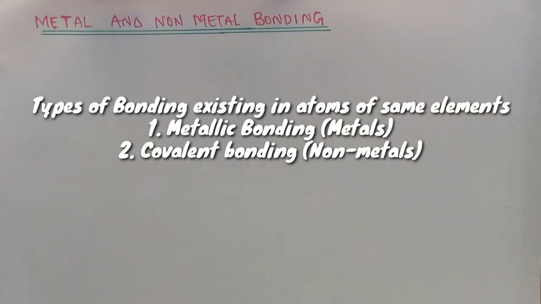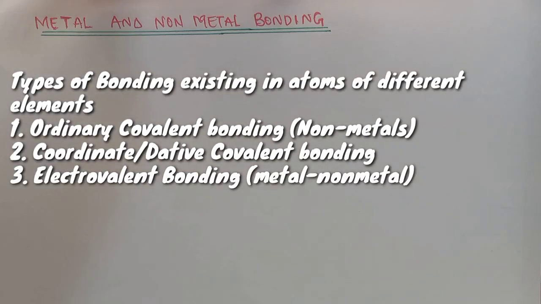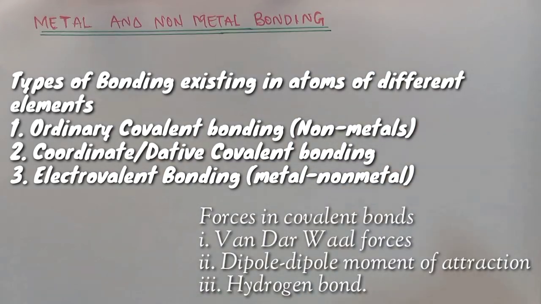We have actually looked into bonding that exists between metals and also bonding that exists between non-metals. Those that exist between metals, we call metallic bonding. Those that exist between non-metals, we refer to as covalent bonding, where we have ordinary covalent bonding and coordinate covalent bonding. In these covalent compounds, we have some other forces that help keep them together, like van der Waals forces, the weakest among them. And we have dipole attraction forces that exist between them.